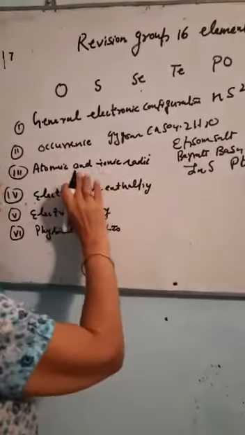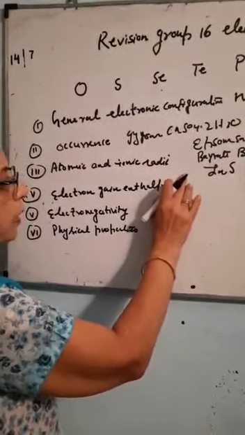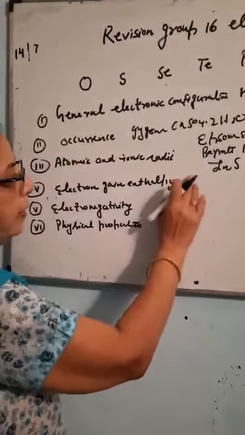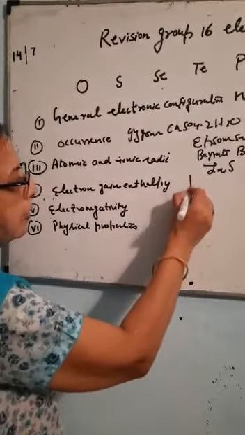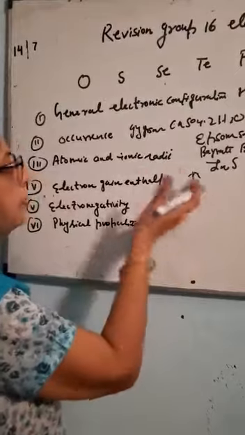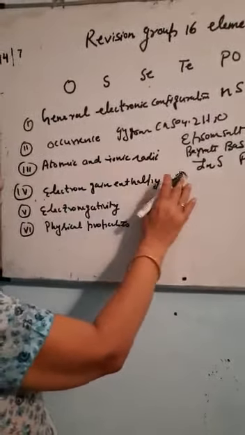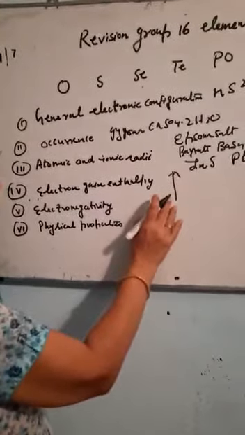The next property is the atomic and ionic radii of this group. The atomic and ionic radii increase down the group. Why do they increase? Because the number of shells increases. So atomic and ionic radii increase down the group.